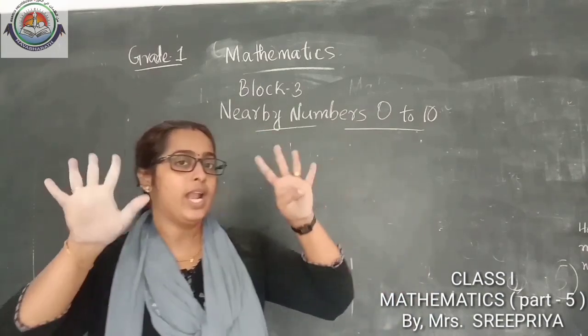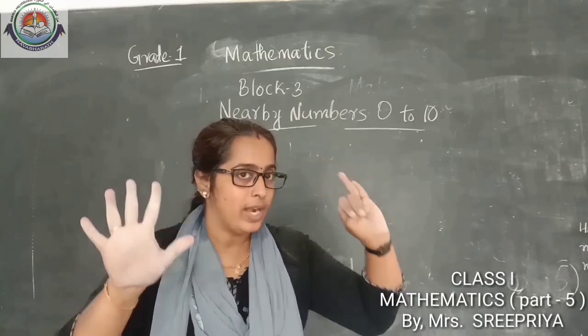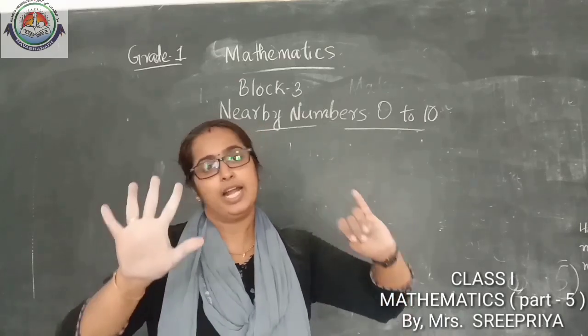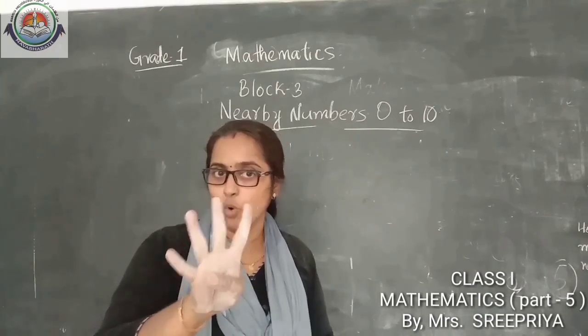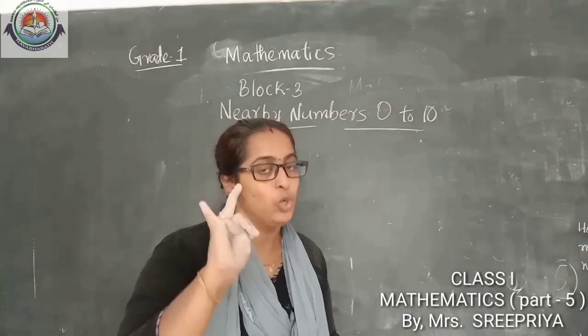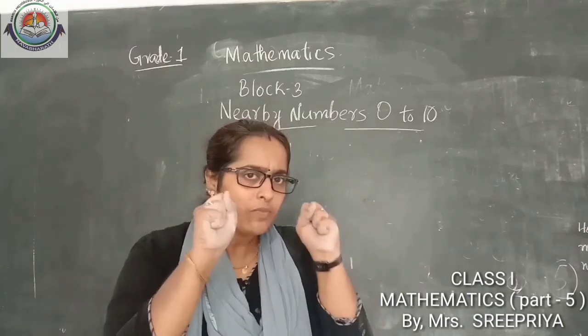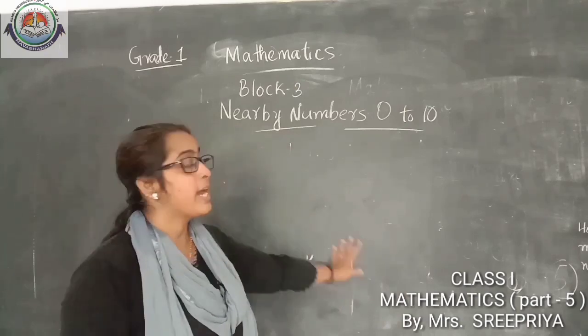10, 1 less 9. 9, 1 less 8. 8, 1 less 7. 7, 1 less 6. 6, 1 less 5. 5, 1 less 4. 4, 1 less 3. 3, 1 less 2. 2, 1 less 1. 1, 1 less 0. So, you understand? More and less?